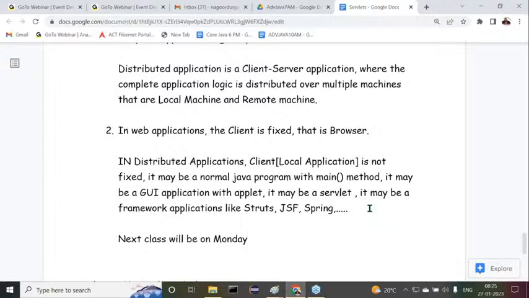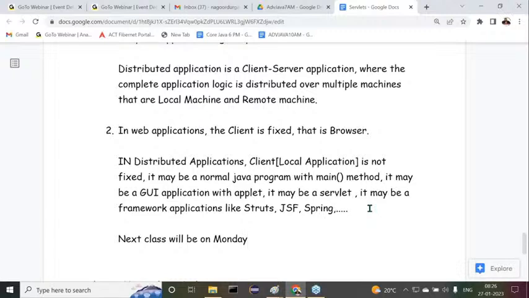The topic I want to complete is row sets. So those who are attending regular JDBC at 7 o'clock, you can come tomorrow at 7 o'clock. I'll take the row sets topic there. Answer my point now: on what day do we get the continuation of these servlets? On Monday. Observe carefully. Monday onwards, we are going to continue the content here. That's one thing.